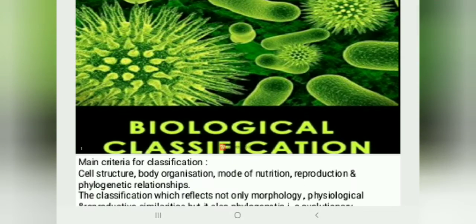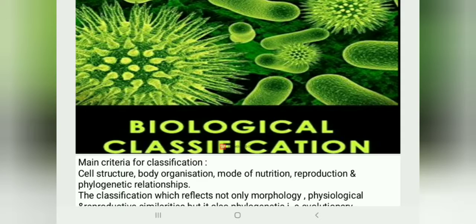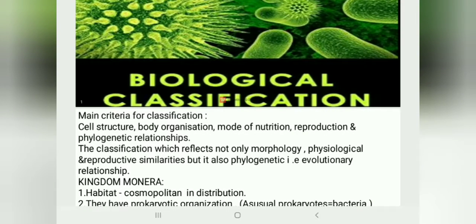So first, in this biological classification, what is the main criteria for classification? The criteria are cell structure, body organization, mode of nutrition, reproduction and phylogenetic relationship, which means the classification reflects not only morphological, physiological and reproductive similarities, but also phylogeny. That is why it is called an evolutionary relationship. So let us begin this biological classification.